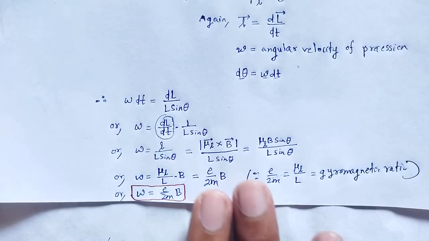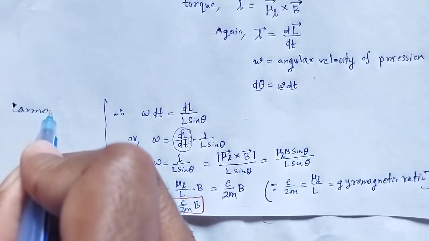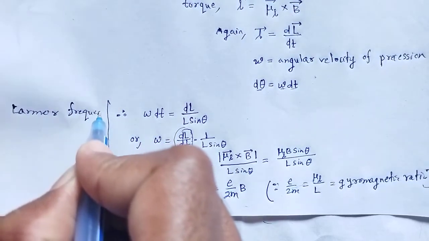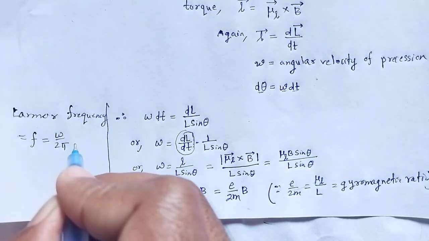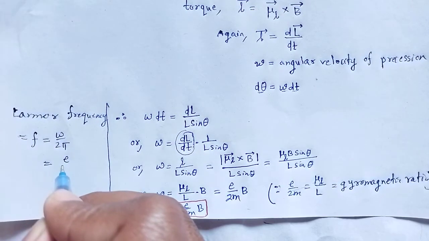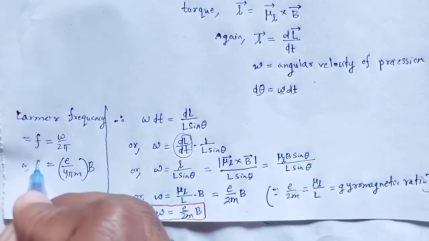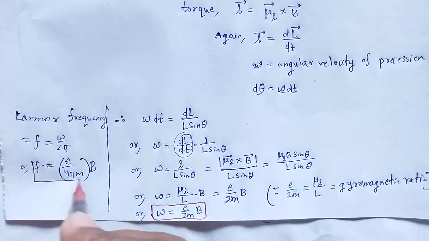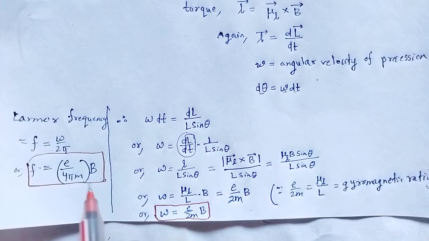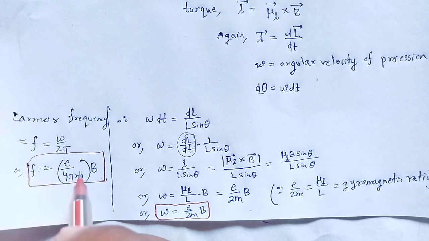Then the frequency of precession, the Larmor frequency, is equal to f, that is omega by 2 pi, that is e by 4 pi m into B. The Larmor frequency is independent of the angle between L and B. The angle between L and B will be theta, but it is independent of that angle.